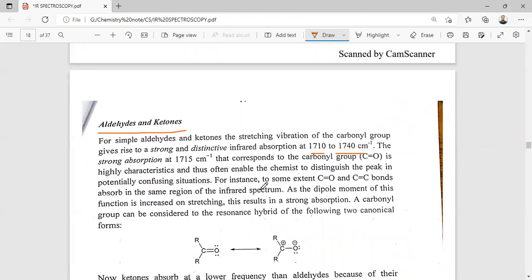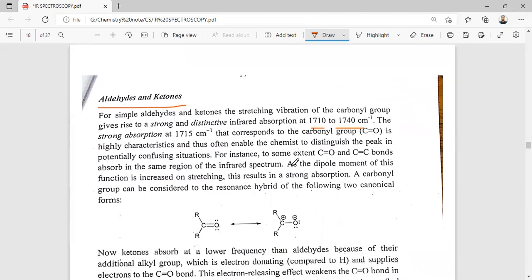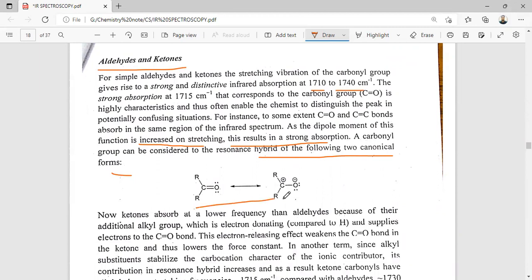To some extent, C=C also absorbs in the same region of the infrared spectrum. As the dipole moment of this functional group is increased on stretching, the result is a strong absorption. A carbonyl group can be considered as a resonance hybrid of the following two canonical forms. Here, in these two canonical forms of the carbonyl group, there is a delta positive charge on the carbon atom and a delta negative charge on the oxygen atom.